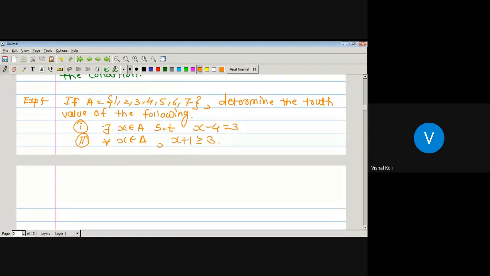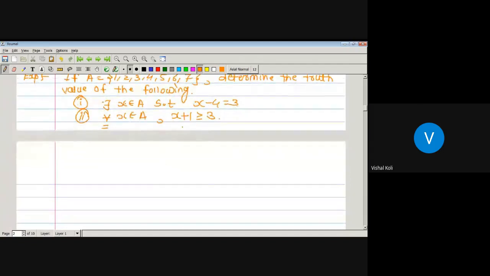Since it is nothing but the universal operator, and the universal operator is true whenever it is true for all the corresponding objects, and it is false when it is false for at least one object. Okay, see its solution.